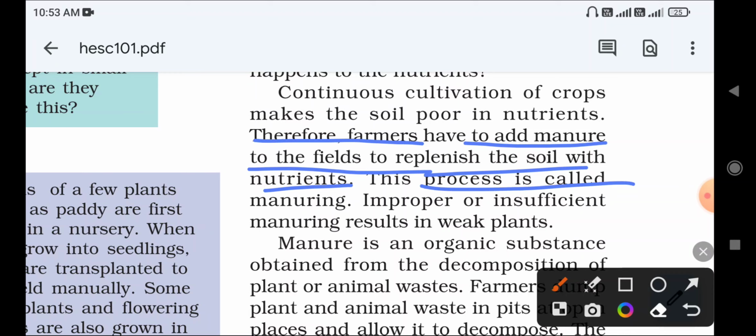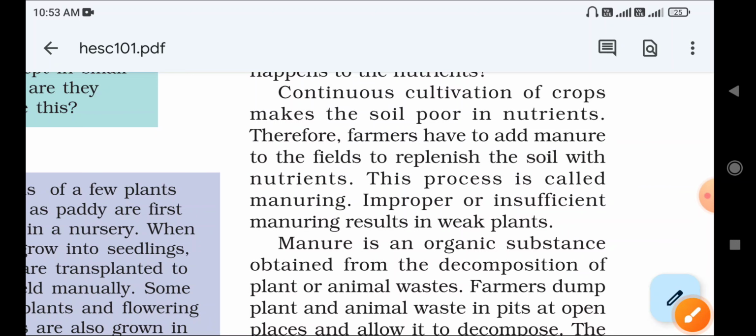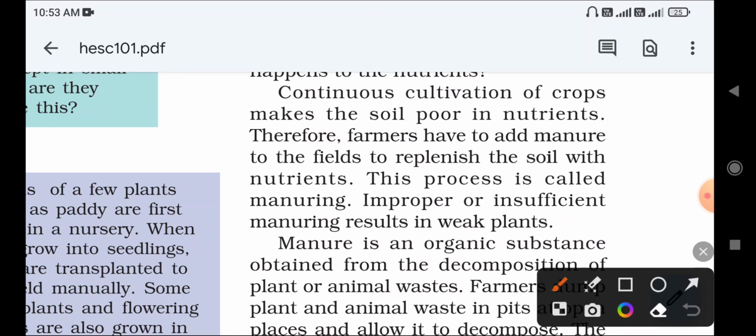This process is called as what? Manuring. What is manuring? Means we are adding a substance to the soil. That is called manuring. You already learned what is manure and what is fertilizer, correct? Improper, insufficient manuring results in what? Weak plants. If you do not add a sufficient amount of fertilizers or manures, the plant